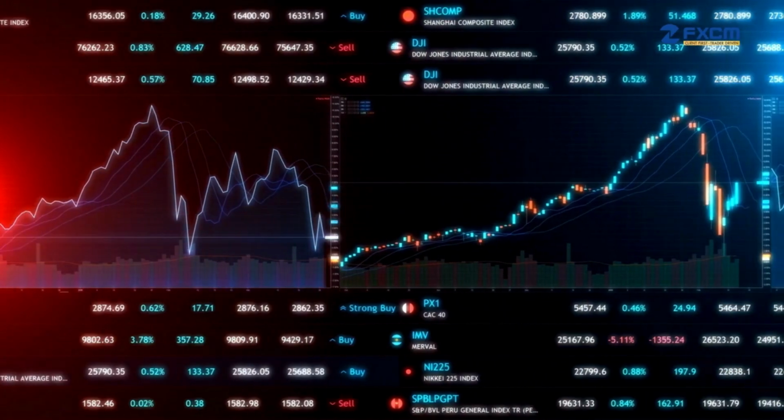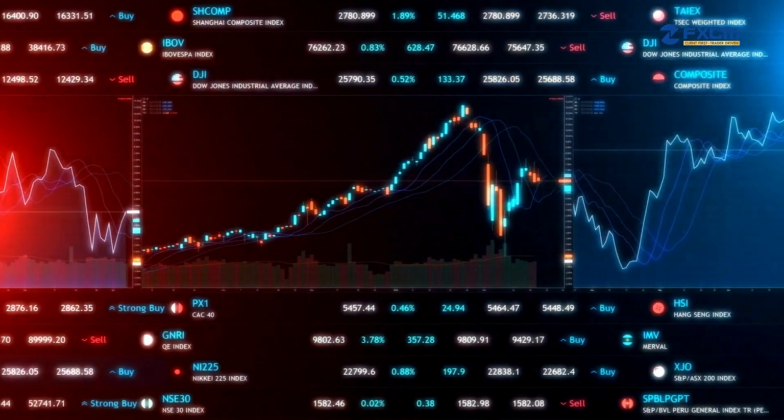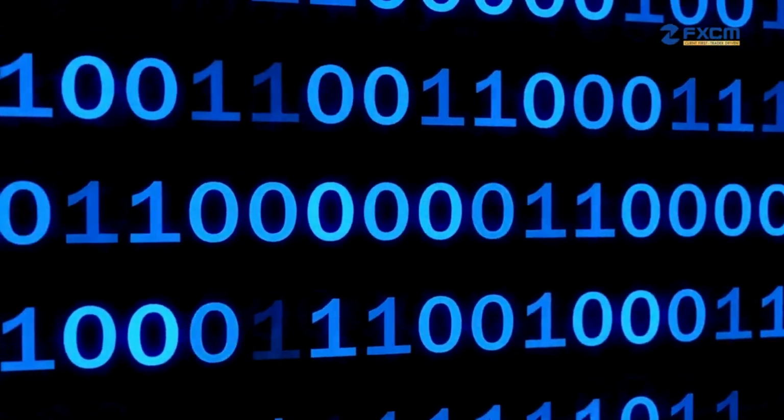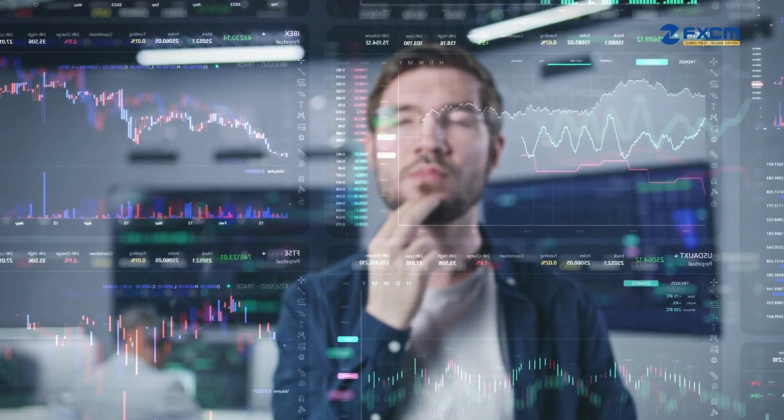Choosing between binary and traditional options depends on your risk tolerance, trading goals, and understanding of the instruments. While binary options offer simplicity, traditional options provide flexibility and broader use in real market strategies.